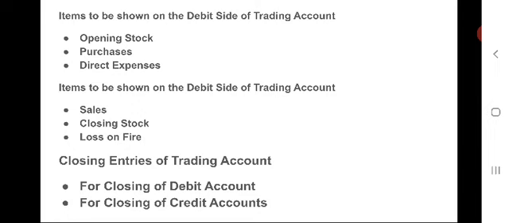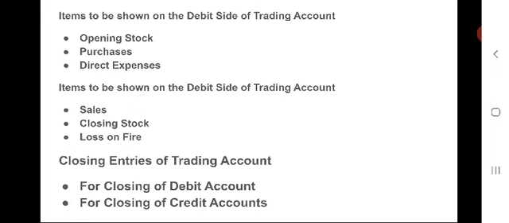All those items are to be debited to the trading account, and some of the items are to be credited to the trading account. Those are sales. It refers to the sale of those goods which have been bought for resale. Here also we have to calculate and credit only net sales. That means cash sales plus credit sales minus sales returns.